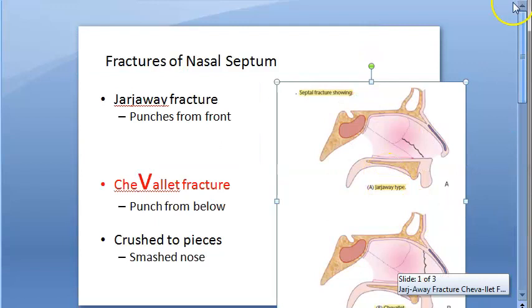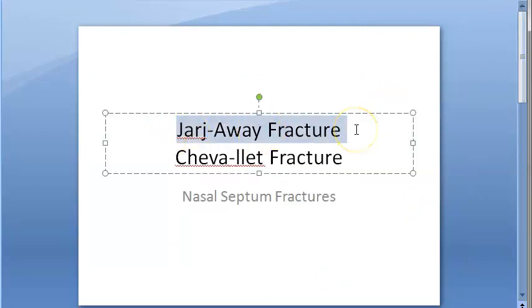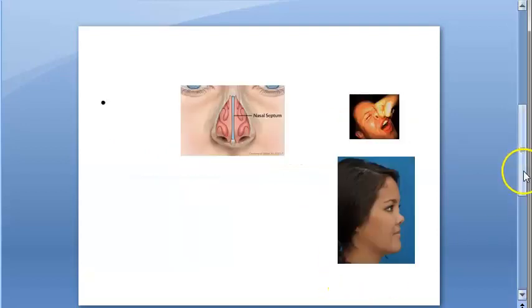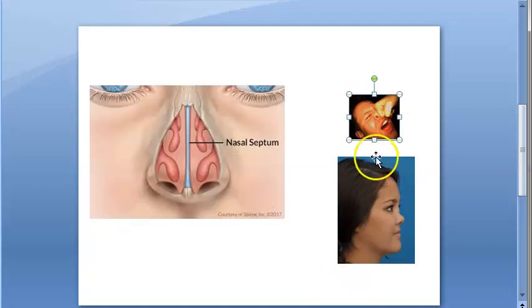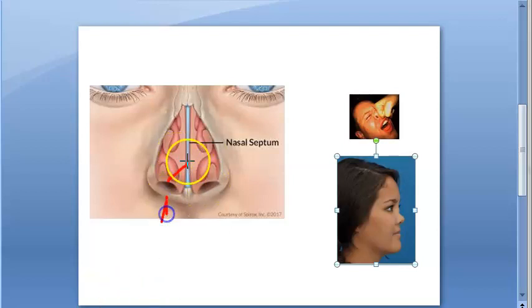Let's just recap what we have seen. We wanted to specifically look at Jarjavay fractures and Chevallet fractures. So basically we were talking about nasal septum fractures. Trauma will lead to this. The septal pieces can overlap each other, or the mucosa can tear. If the mucosa tears, there will be epistaxis. If the mucosa doesn't tear, then there will be septal hematoma that can lead to the absorption of the septal cartilage itself, which can lead to saddle nose.